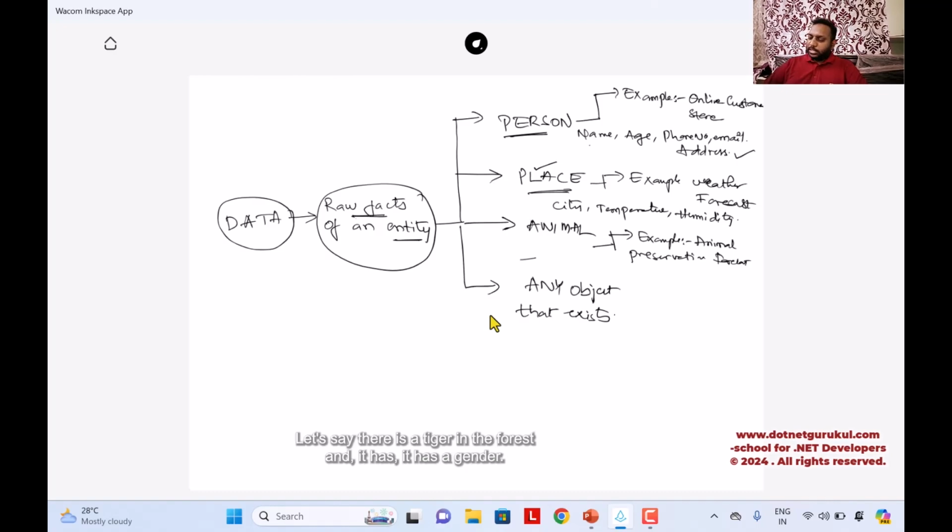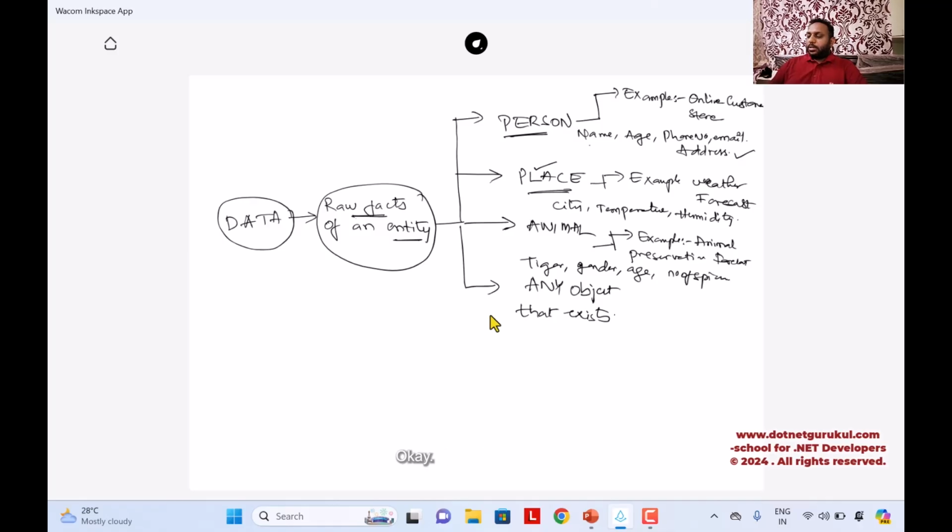Let's say there is a tiger in a forest, and it has a gender, an age, and a number of species. All these are raw facts. The tiger could be male and 8 years old, or the number of species can be 100, let's say. So it gives some information of a particular entity, animal, right?